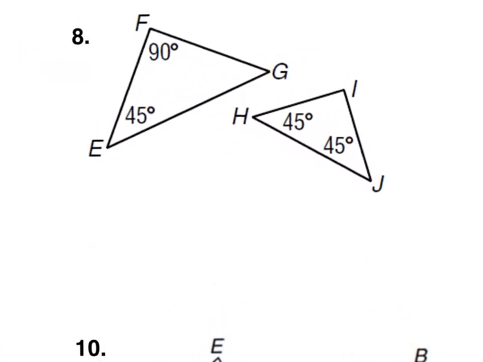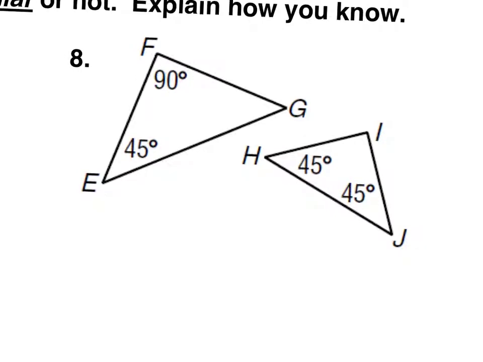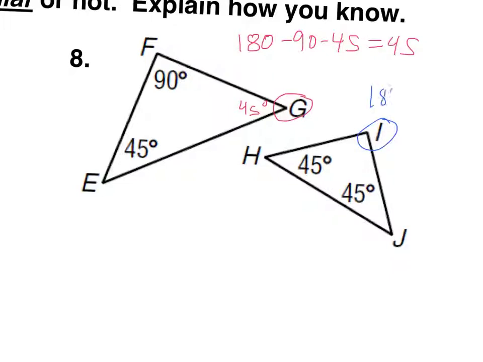Alright, let's take a look at number 8. Another one, kind of like it. Alright, let's figure out the missing angles. So I'll do the same thing that we did to figure these out. To figure out G, I'm going to do 180 minus 90 minus 45. If you type that in, that actually equals 45 degrees. Okay, and let's figure out missing angle I. I'll do 180 minus 45 minus 45. And that actually equals 90 degrees. So I is 90 degrees.